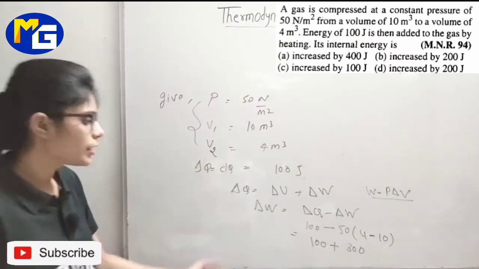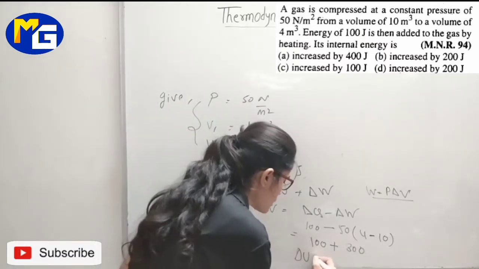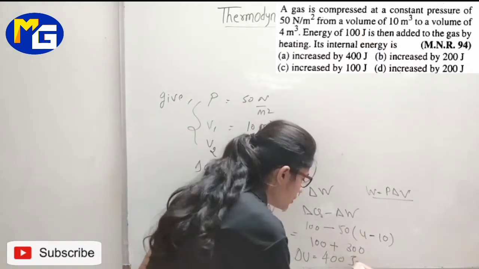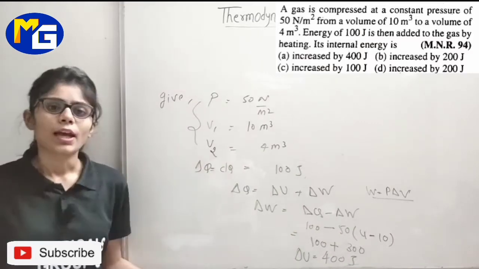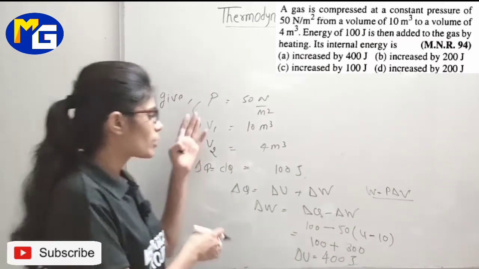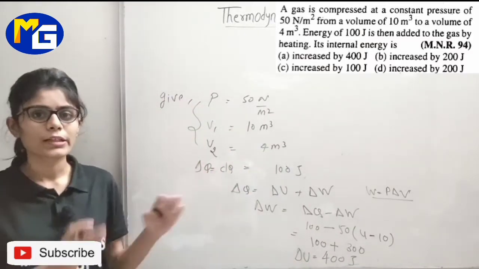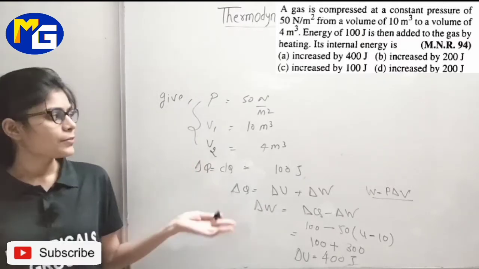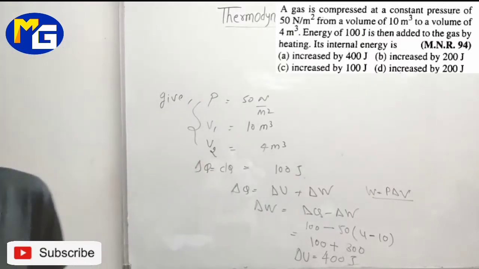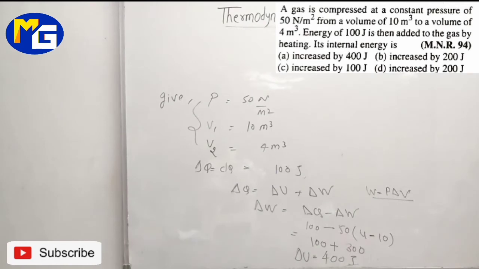Okay, so total internal energy is what, students? It is 400 joule. Okay, so we can calculate like this. सबसे पहले आप देख लो आपको क्या क्या गिवन है, इसमें तो कुछ सोचना ही नहीं था, डायरेक्ट फॉर्मूला बेस्ड क्वेश्चन है, anyone can do this. So let's move to the next question.